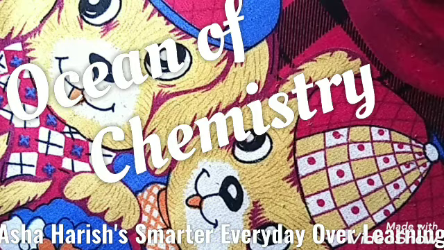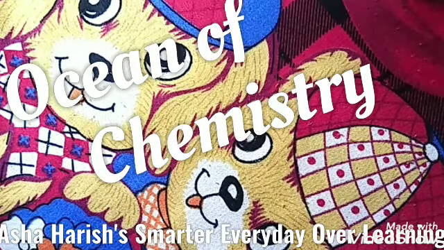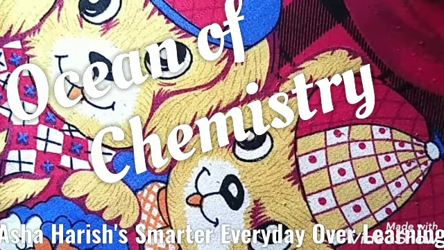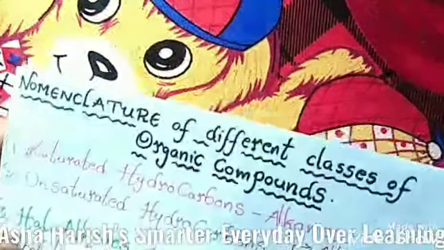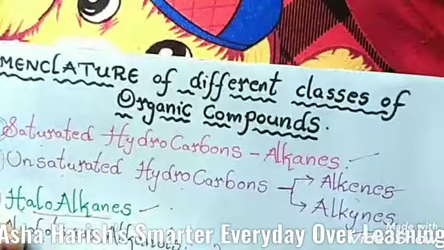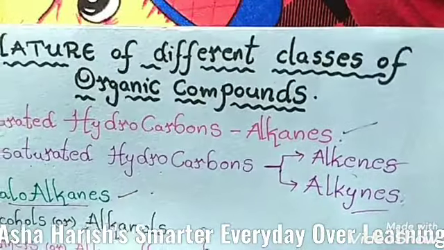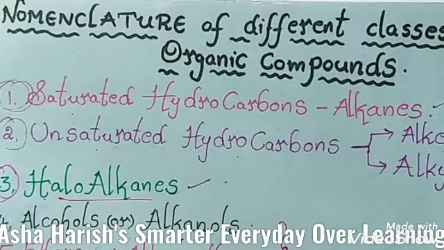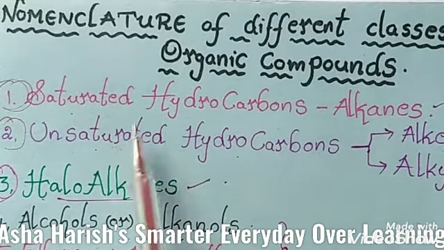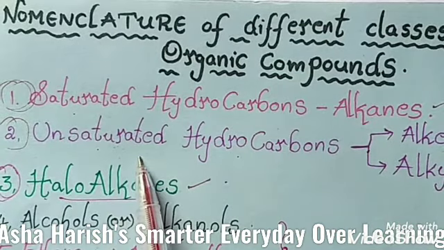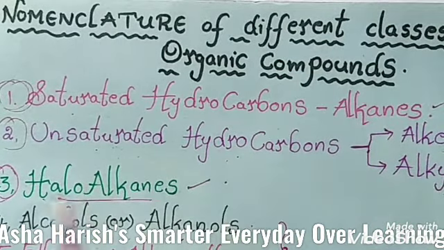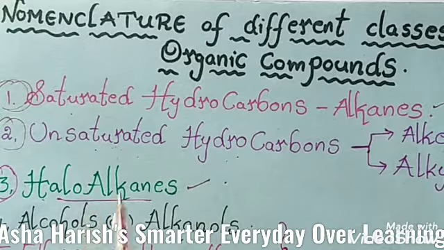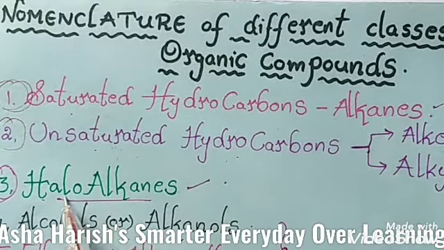Dear students, in our playlist, which I have named Ocean of Chemistry, I have been teaching you the chapter Organic Chemistry, some basic principles and techniques. In that, nomenclature of different classes of organic compounds. This topic I have already explained in our previous classes. The first topic is completed, the second, about unsaturated hydrocarbons, is completed, and the third one, haloalkanes, we finished in our last class.